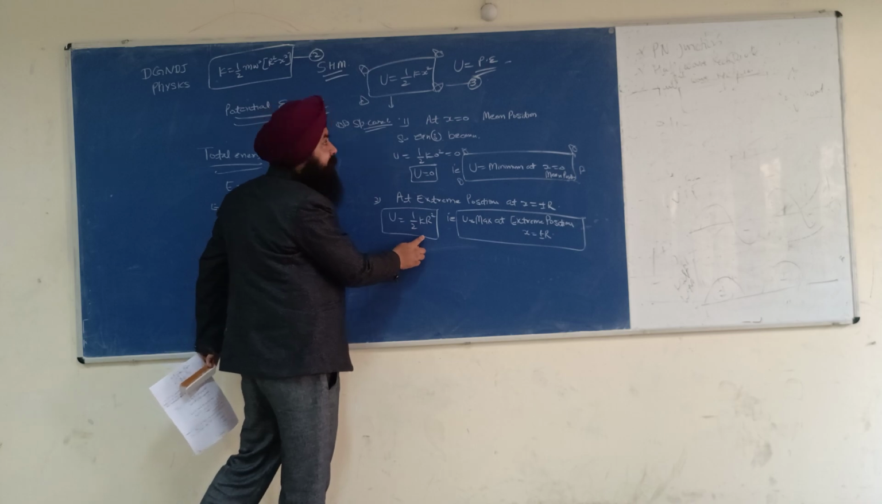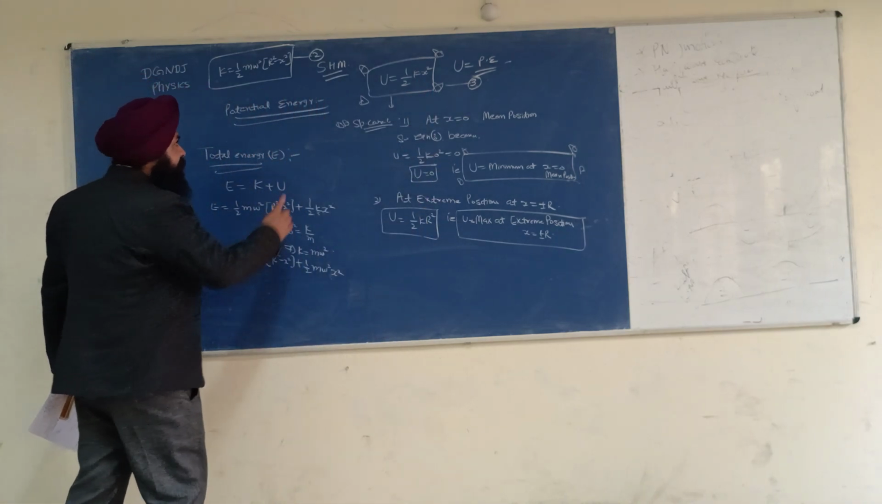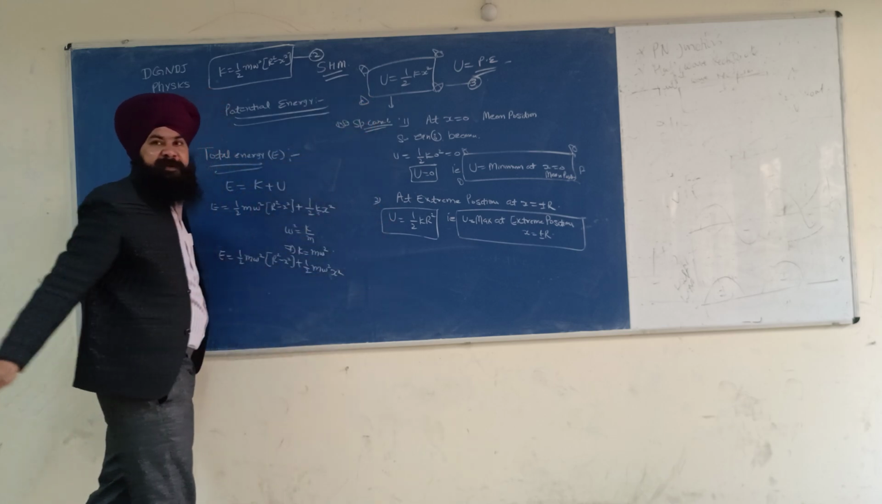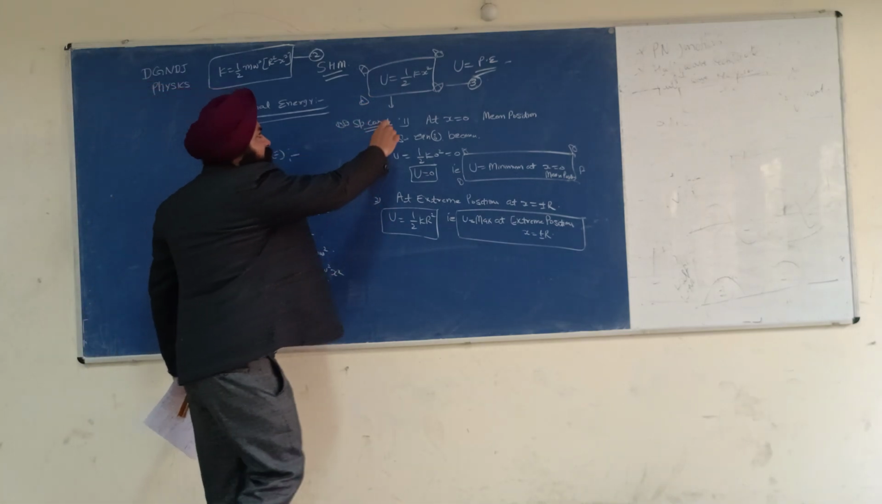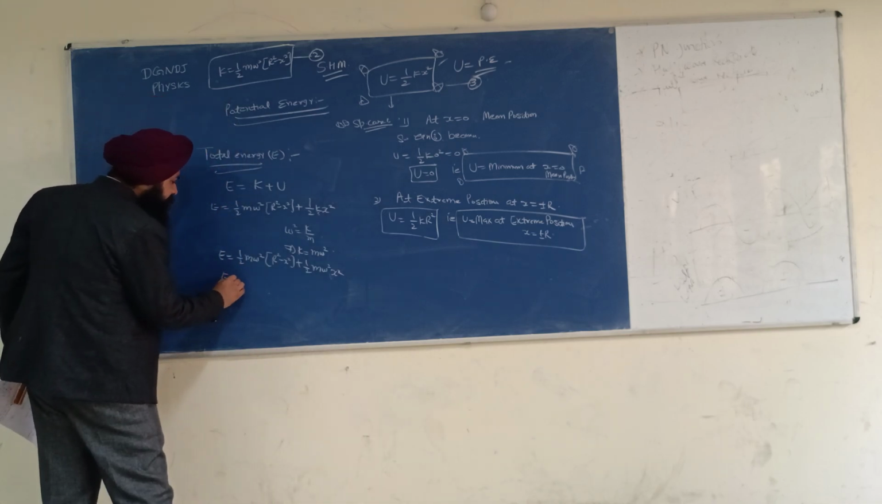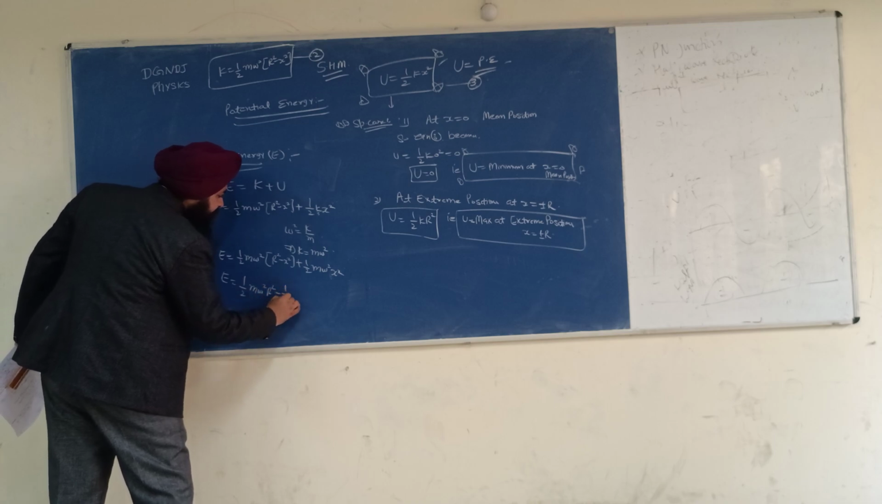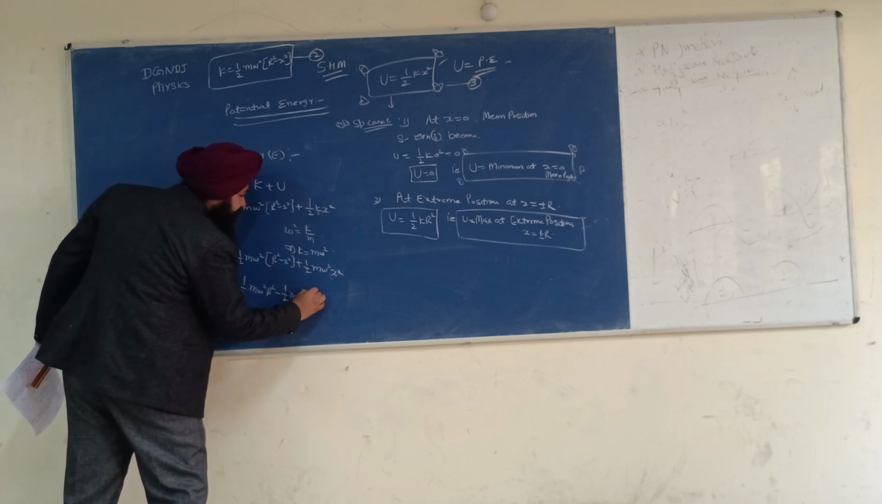That is the special case, but this is the total potential. This is the potential energy of the system. This is the general expression. This is for the special case. So I will use this one. Okay, so please, E is equal to half m omega square r square minus half m omega square x square